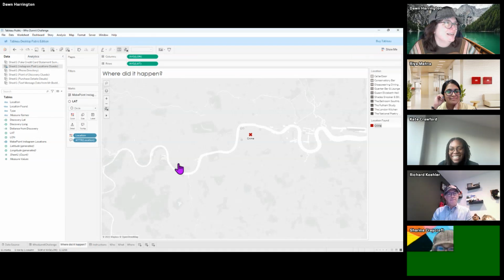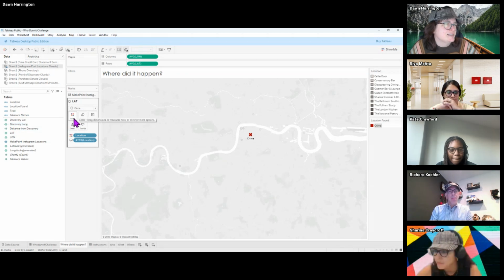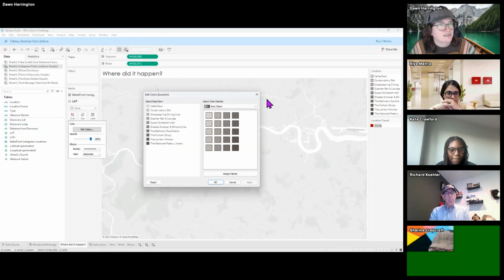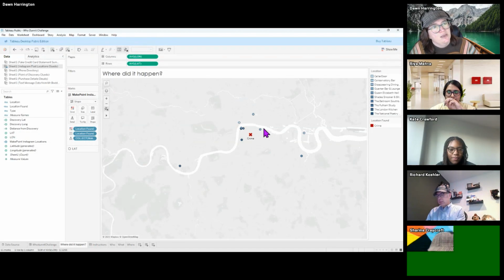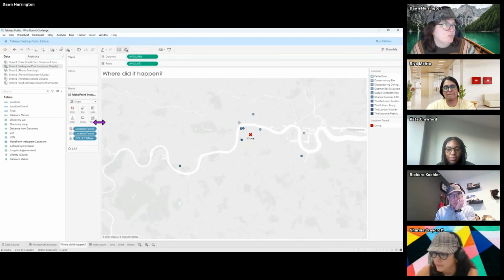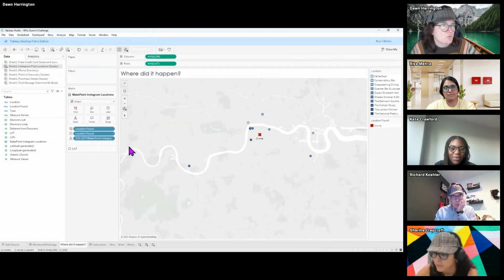Where did it happen? So, and then I have the little circles here where I put, and they're not showing up. Edit colors. I'll make them a little bit. Change the opacity. Yeah, there we go. So that is, I put latitude and longitude on the map, and I did a make point. So with map layers. So that is how I created that one. Okay.